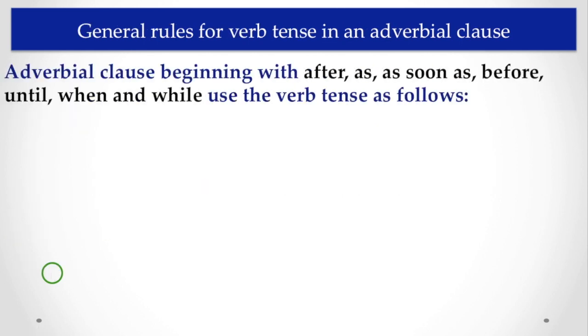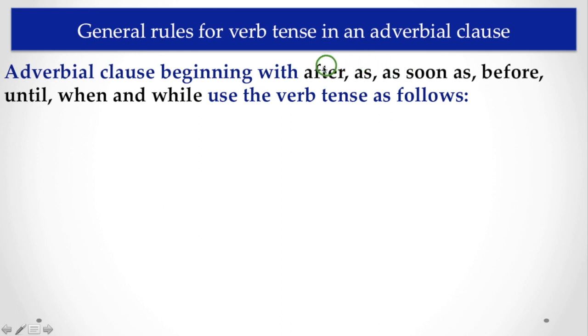Next, the general rules for verb tense in an adverbial clause. This is a very important issue, because unless you know which tense is used in the subordinate clause, you will face a lot of problems. Adverbial clauses beginning with after, as soon as, before, until, when, and while use verb tense as follows.